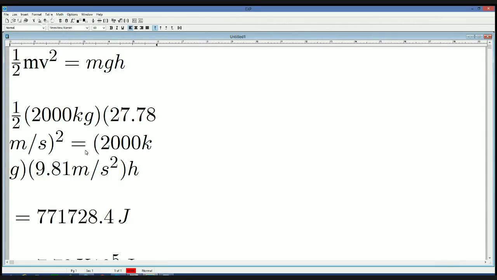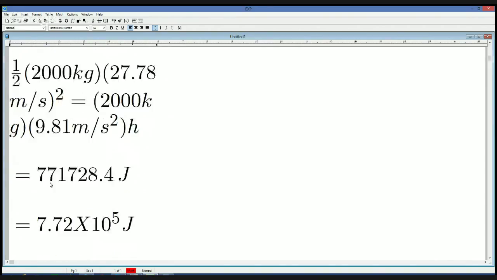And that would equal 2,000 kilograms times 9.81 meters per second squared, the acceleration of gravity on the planet Earth, times the height. Well, the first half of this equation ends up being 771,728.4 joules, or 7.2 times 10 to the fifth joules of energy. But most people don't deal in joules, so this is considered irrelevant.